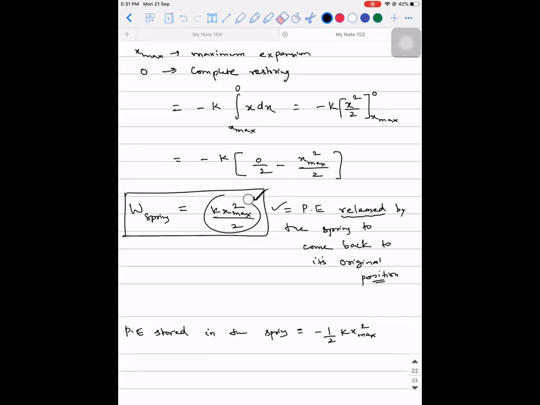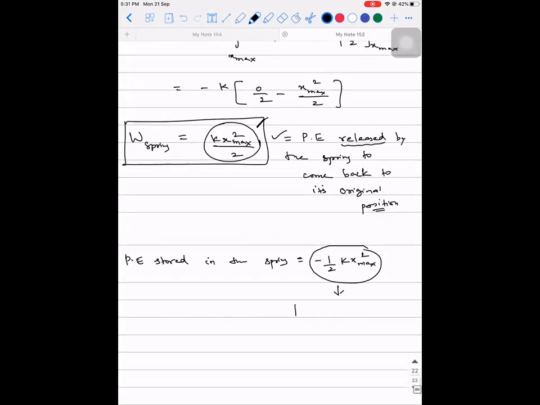I'm trying to be very careful here because this is going to be the formula for the potential energy, the elastic potential energy of a spring. It is not a common elastic potential energy. It is only an elastic potential energy for a spring.